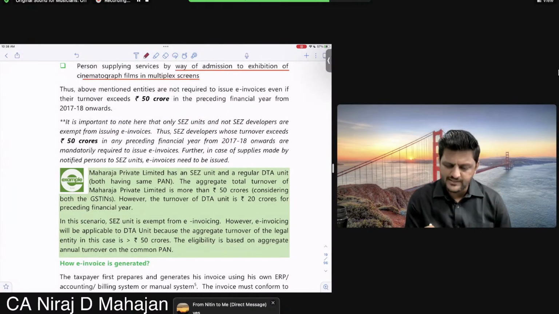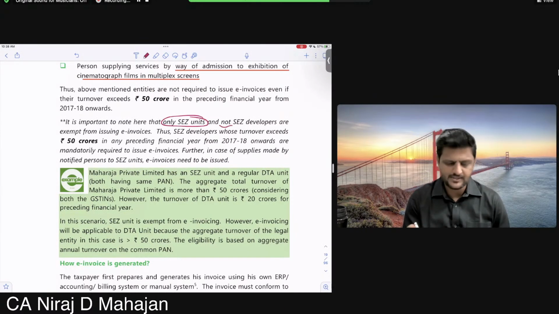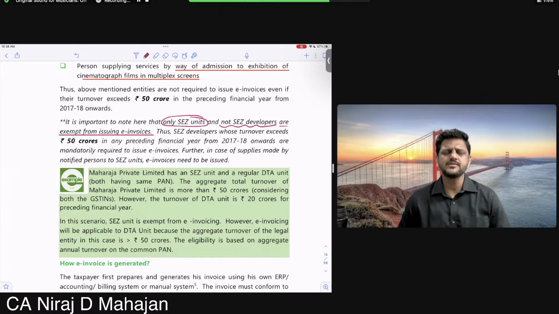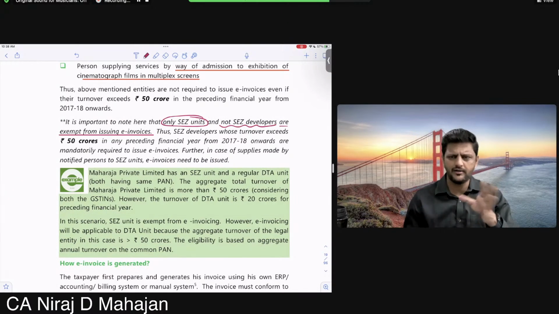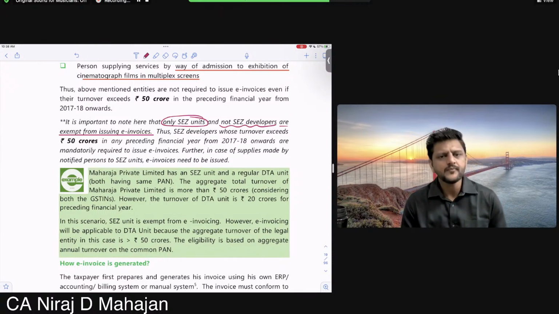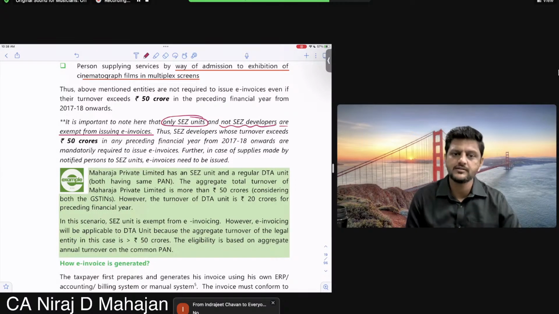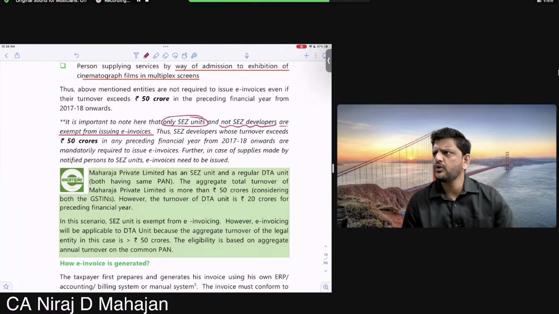It is important to note that only SEZ units, those you can see companies in that SEZ zone, and not SEZ developers are exempted from issuing e-invoices. Who are SEZ developers? There are big entities who are actually maintaining, and you have heard of township, residential township, and in that residential township, never heard of township for stay? I mean buildings. Nanded, I don't know. Different cities have different townships. Hudko, or in Pune, Nanded city we have.